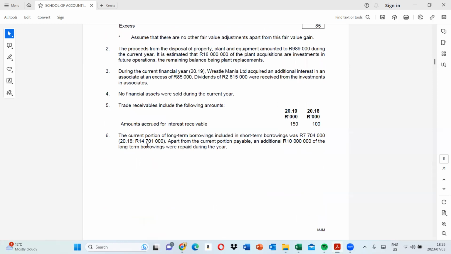All right, so in this case, we have the current portion of long-term borrowing included the short-term borrowings was 7,704,000, and then in 2018 it was 14,701,000. Apart from the current portion, an addition of 10 million of the long-term borrowings were repaid during the year.